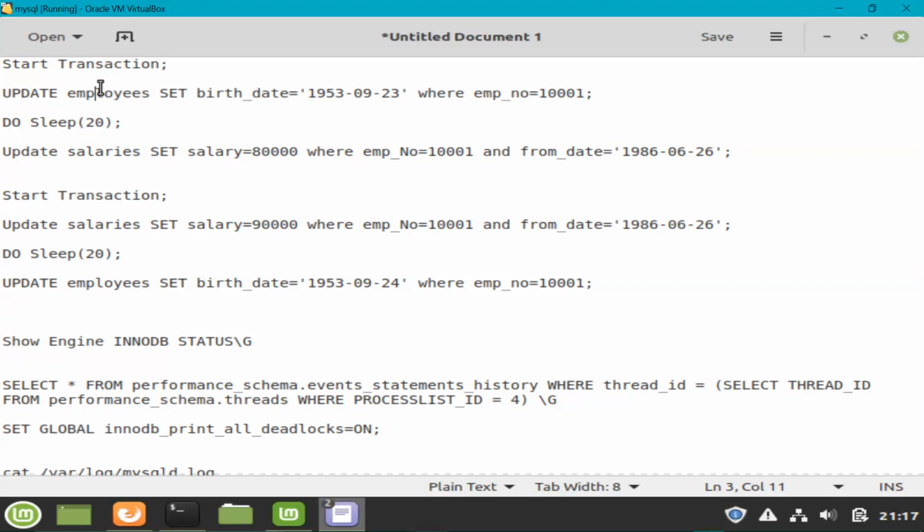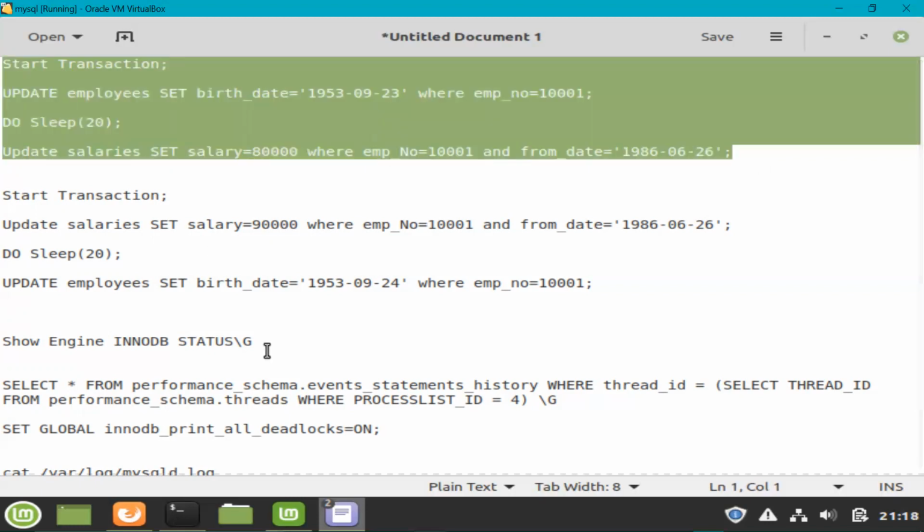So let me go ahead and execute these two transactions under two different sessions. Okay, so let me copy this one first.